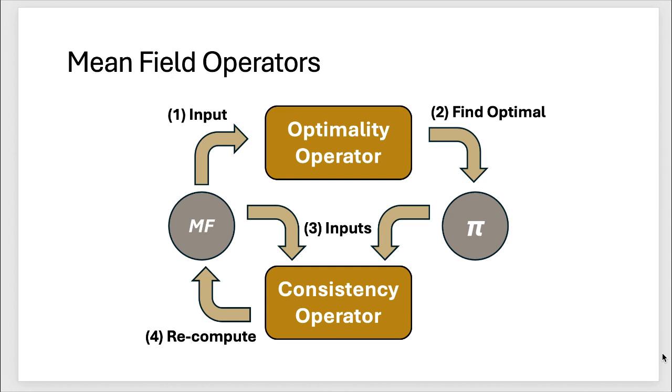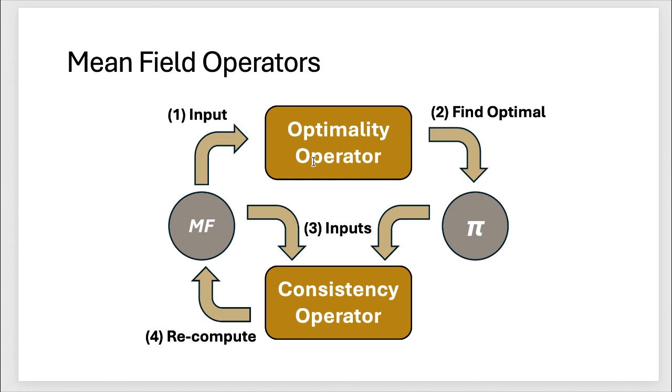Now we want to see, after solving that many reinforcement learning problems, will the entire mean field game stabilize at an equilibrium point? To define what the equilibrium is, we need to first define the operators. The mean field operator is defined as follows. First, we have the mean field, and in step one, we input that into the optimality operator, and this operator will help us find the optimal policy pi.